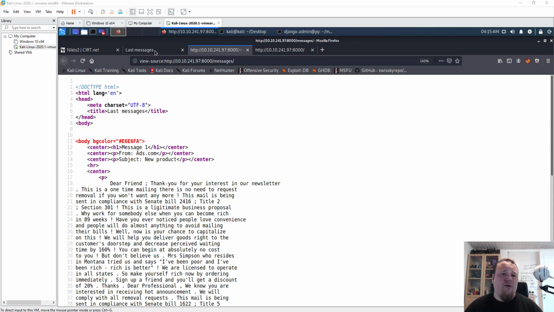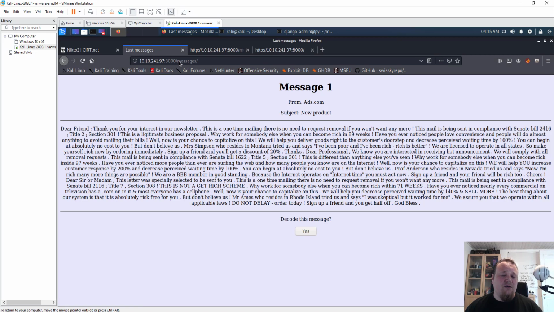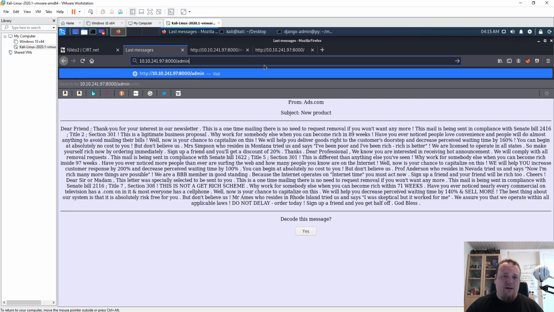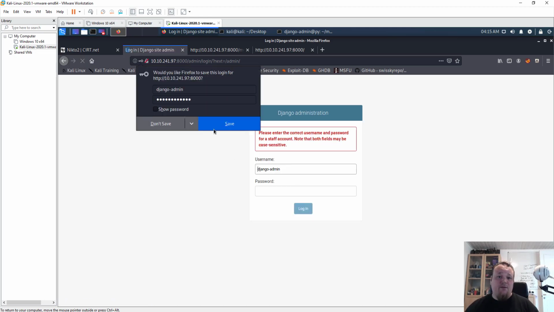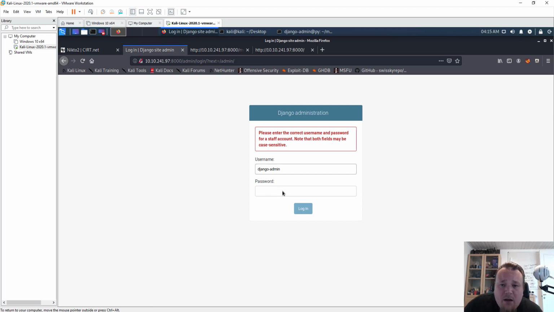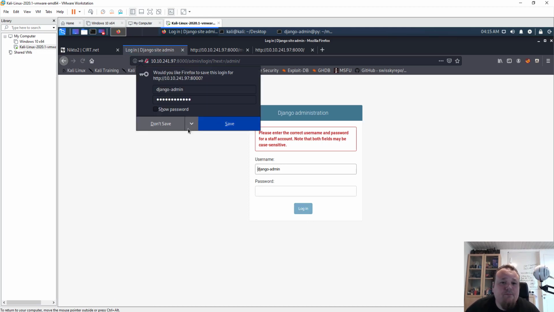However, I think we should try and access the admin panel. I think there's an admin panel, which is, yes. I'm going to type in the Django admin, root Thor 1212, and log in on the backend. I could not spell it correctly. Let's try again. Root Thor 1212.